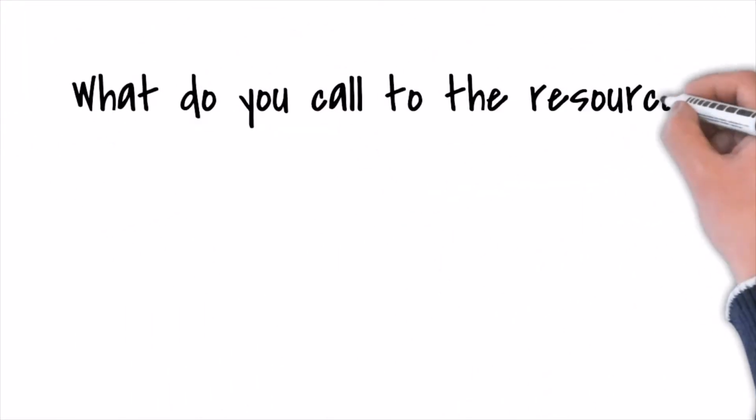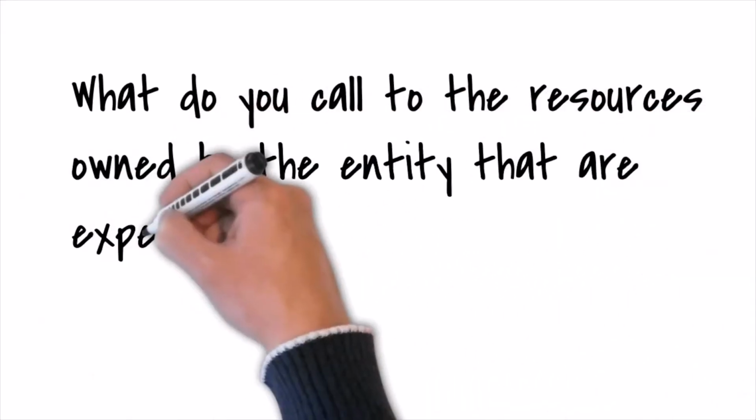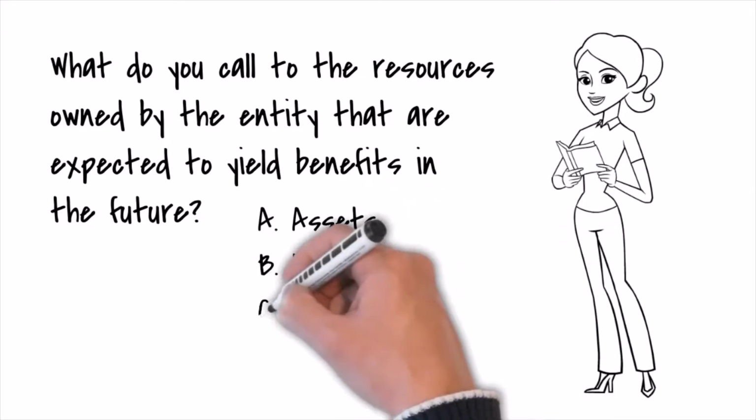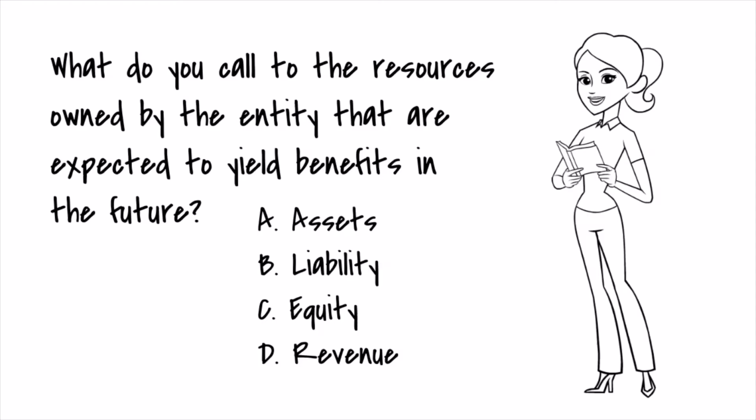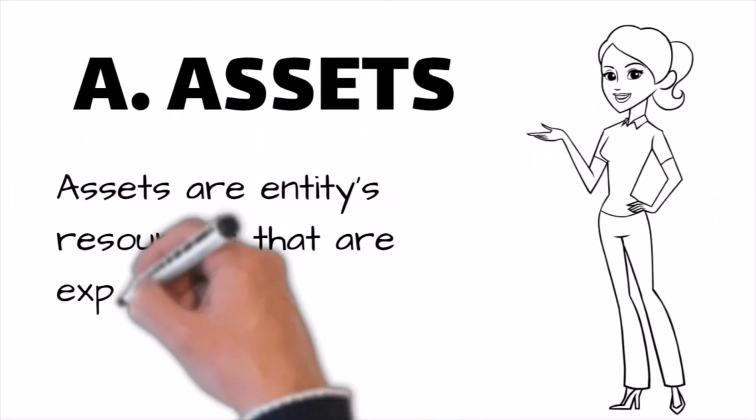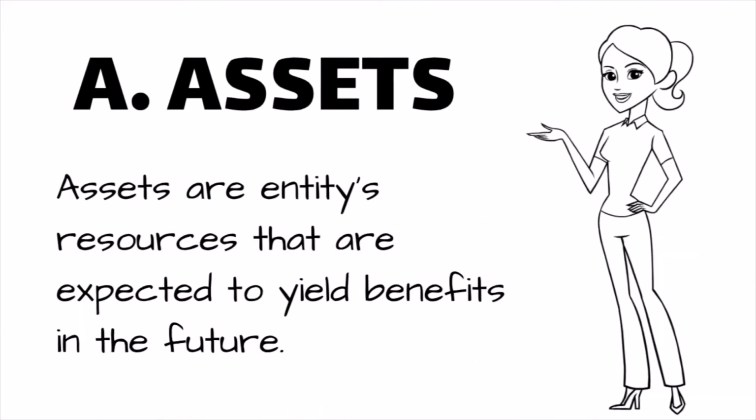What do you call the resources owned by the entity that are expected to yield benefits in the future? A. Assets, B. Liability, C. Equity, D. Revenue. The correct answer is A. Assets. Assets are entities' resources that are expected to yield benefits in the future.